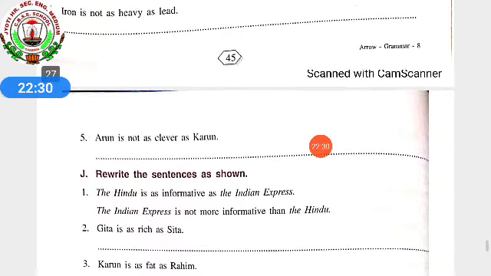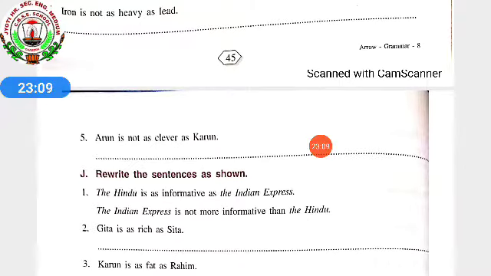Next, rewrite the sentence as shown. Here also as shown given. But in exam it will not come in this way. It will come as the degrees of comparison only. Okay. First one, the Hindu is as informative as the Indian Express. Comparison between how many? 2. So, which degree will come? Comparative degree. So it will be the Indian Express is not more informative than the Hindu, because informative, comparative degree will be more informative and superlative will be most informative. We cannot write informativer or informativest.